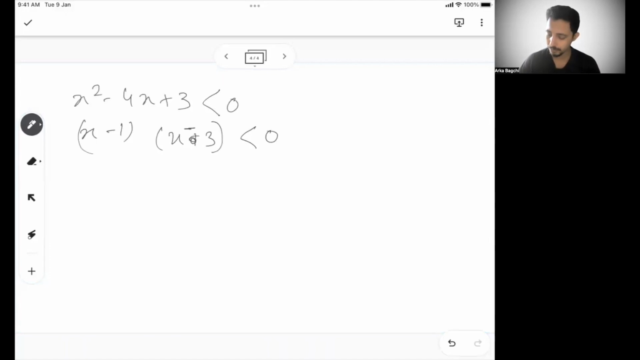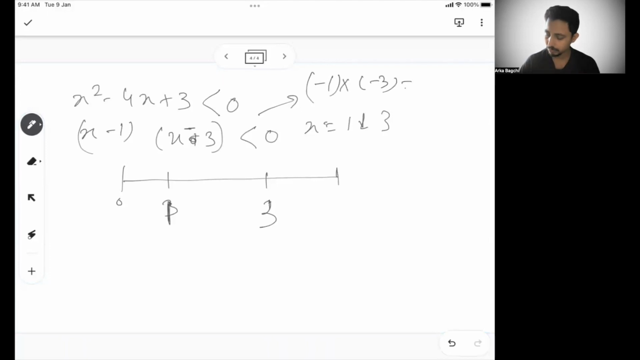Now, if it is less than 0, I'll put it on a number line so that you can understand. This is 1 and this will be 3. So the two roots of x are 1 and 3. I have 0 on the left hand side of 1. If I put 0 in this equation, what will I get? For the first one, I'll get minus 1 into minus 3, so this is 3, which is greater than 0. So 0 does not satisfy my equation anymore.